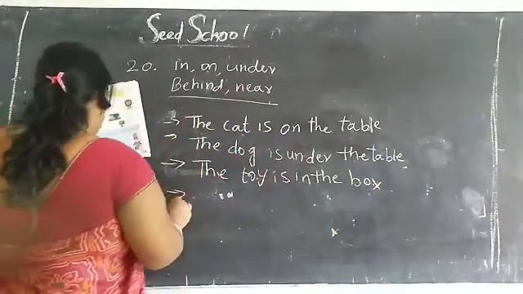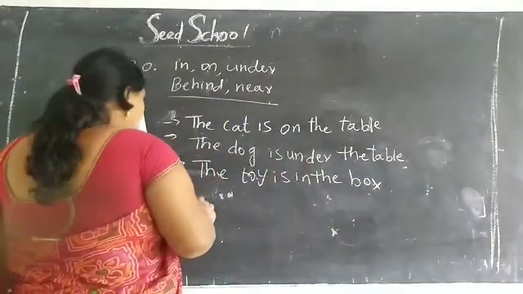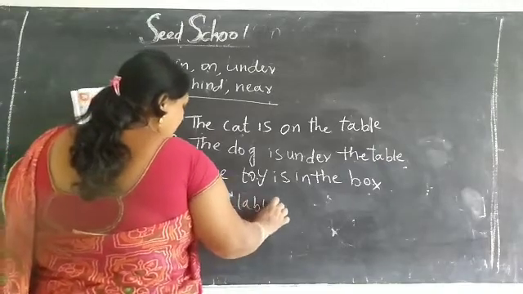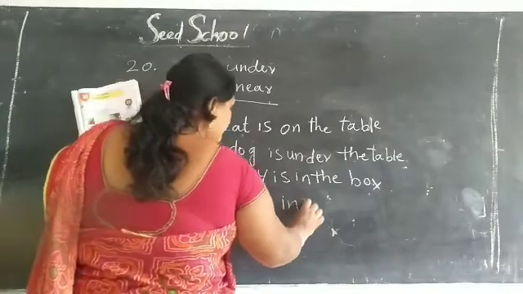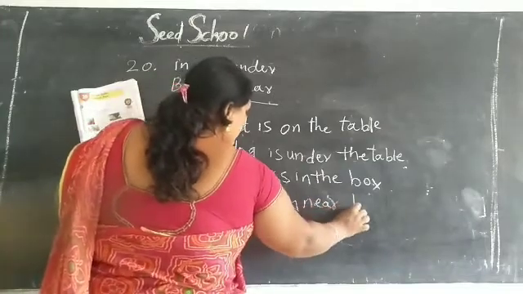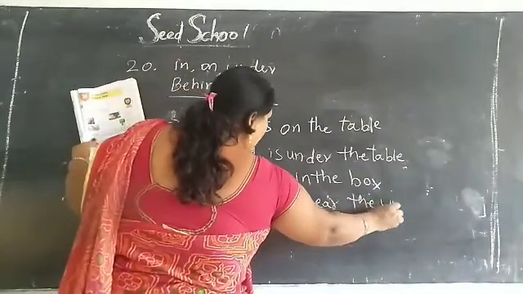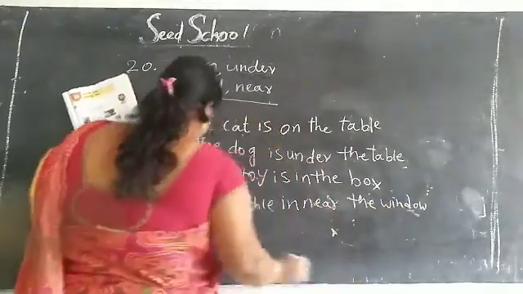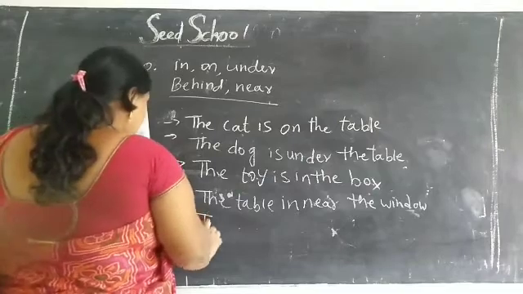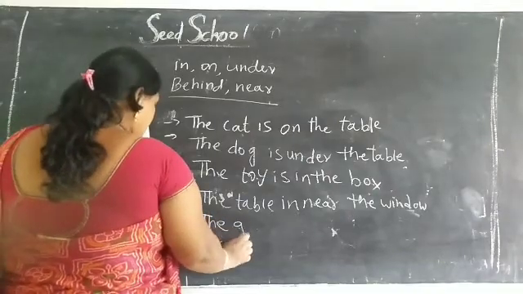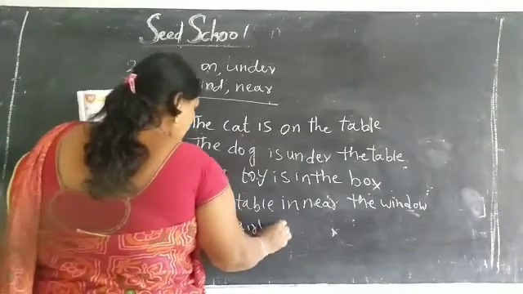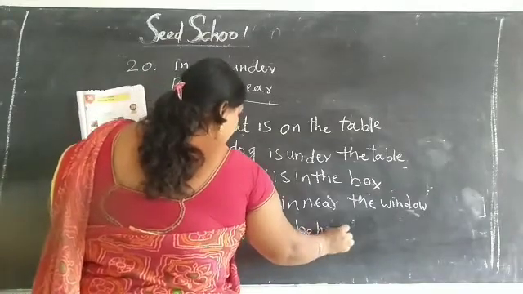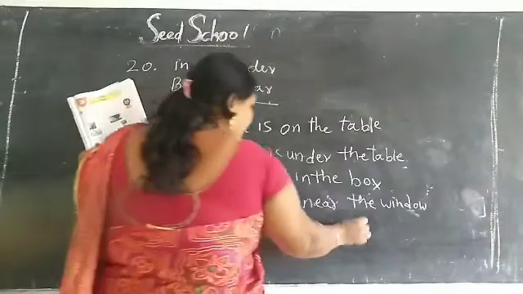So, next, the table is near the window. The table is near the window. Okay, children? So the girl is behind the curtain.